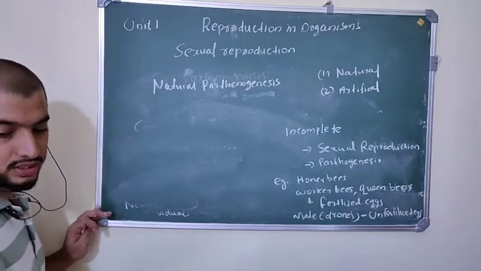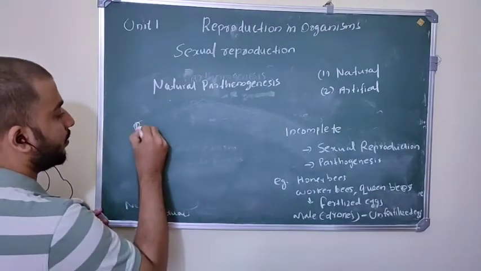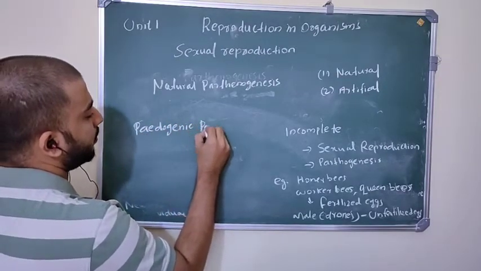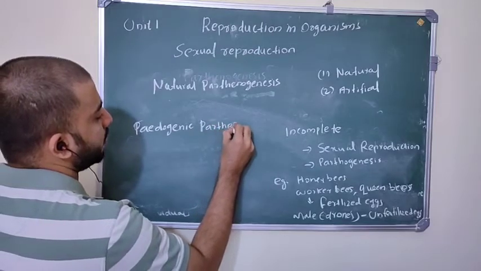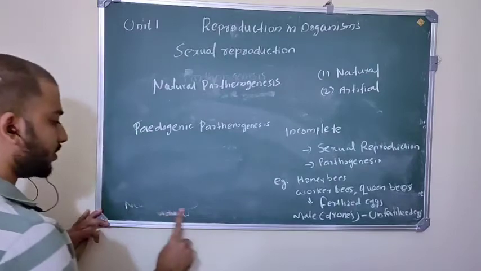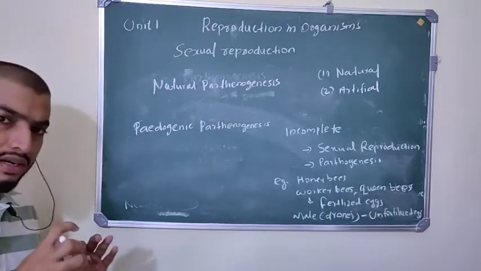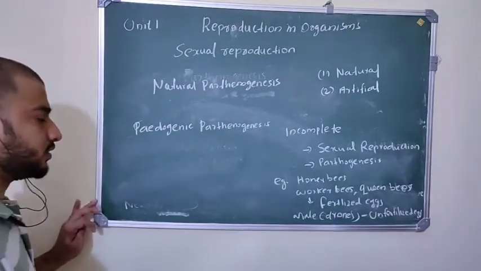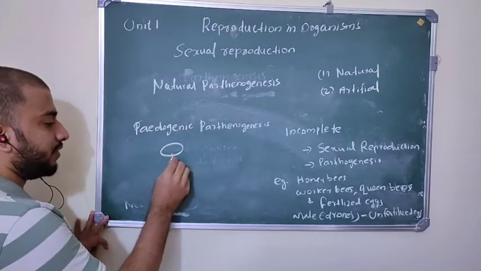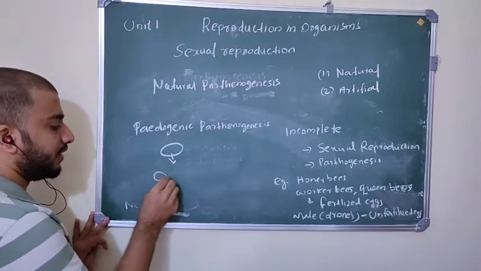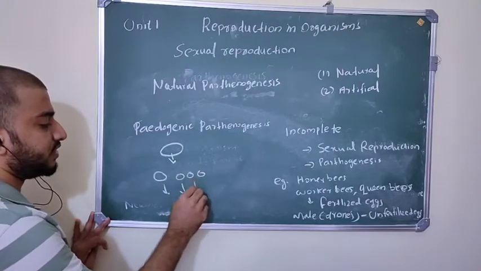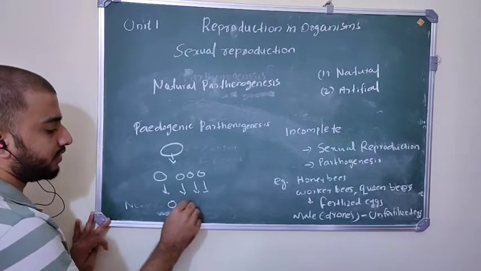Pedogenic parthenogenesis, or pedogenesis. In pedogenic parthenogenesis, pedo is related to children, young ones. One organism produces larvae, and these larvae produce the next generations of larvae.